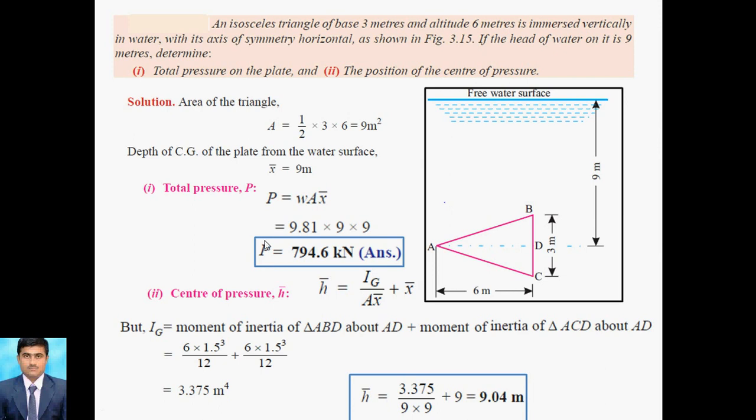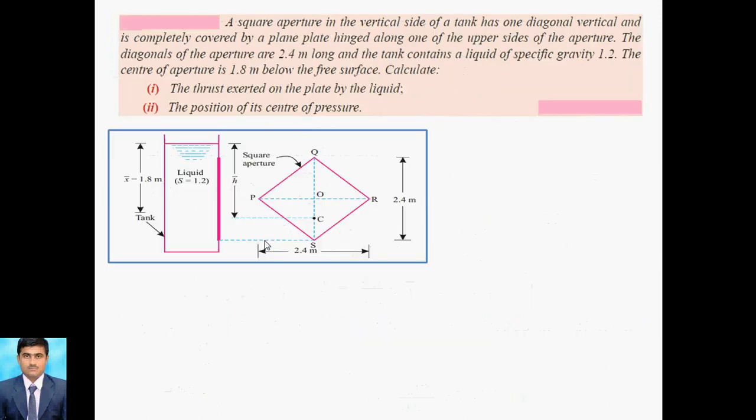So pressure and total pressure are two different terms. Pressure is nothing but the intensity of pressure which acts vertically on a surface area, but total pressure is distributed over the areas. So this is regarding the total pressure and center of pressure. Now we go for a square aperture in a vertical side of the tank.